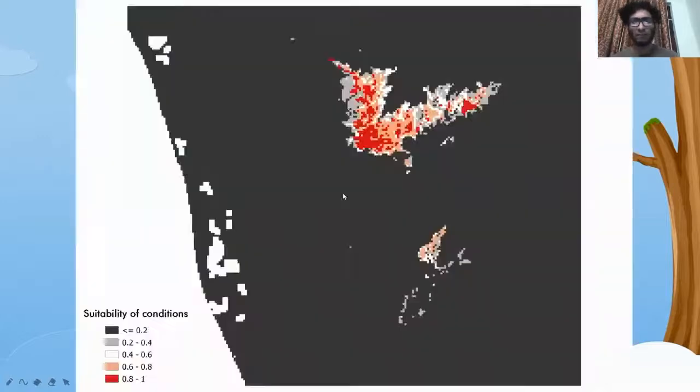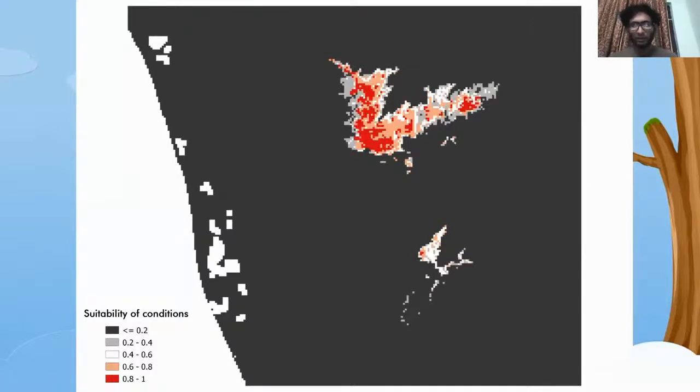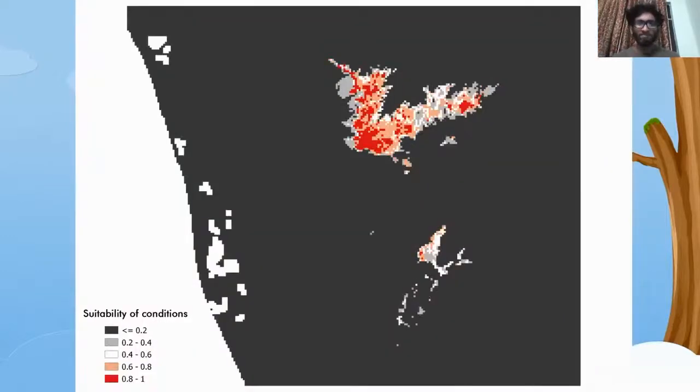Now we look at Montecincla fairbanki, you will see that there's a decline as well as an increase in suitability. These are the suitability of conditions from 0 to 1. The red is the 1. Now we look at RCP 8.5. This is essentially a model where there is no decline, but a continuous increase in carbon dioxide concentration until the end of the 21st century. This is more of an unrealistic scenario, and you can go through the results.